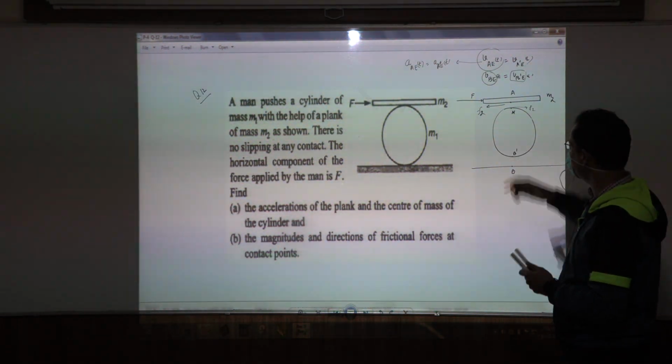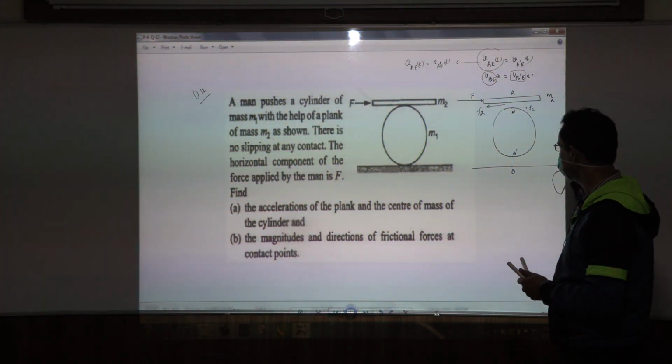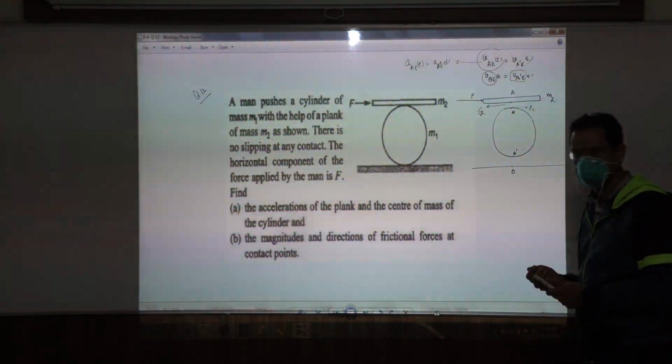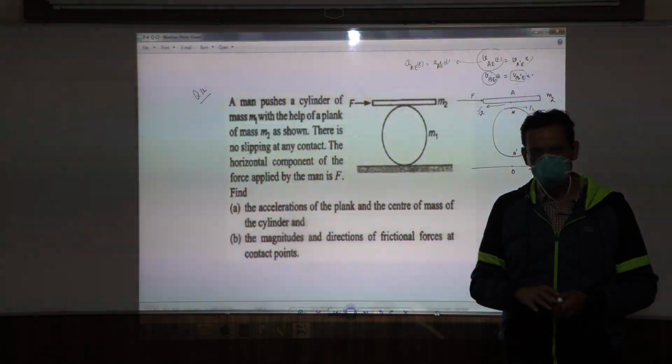So maybe we could write an equation of motion for this. Maybe we could write equation of motion for this. And then from there on you have to think about it. So let's take some, you can take some time and think.